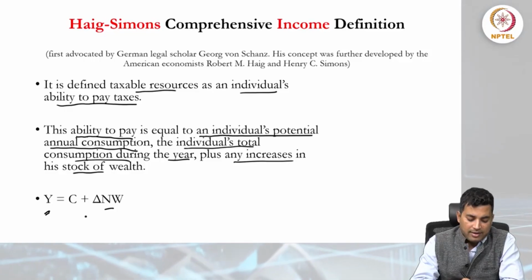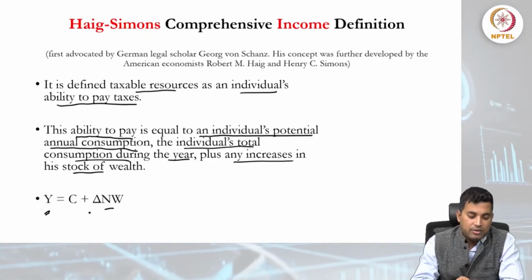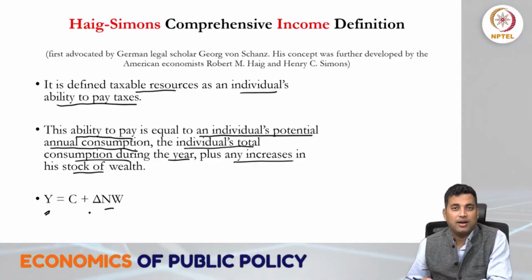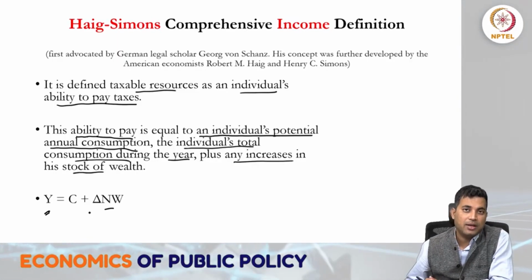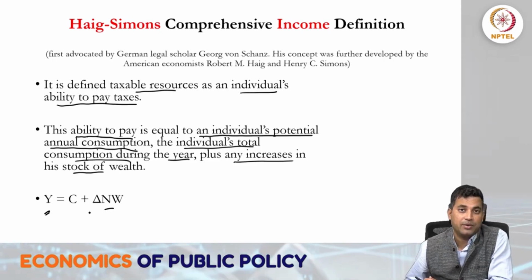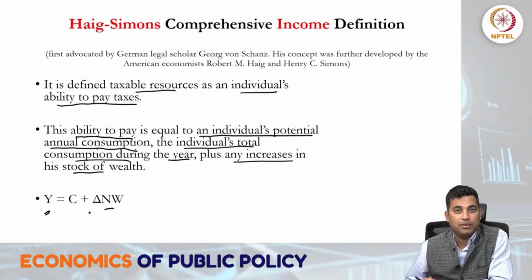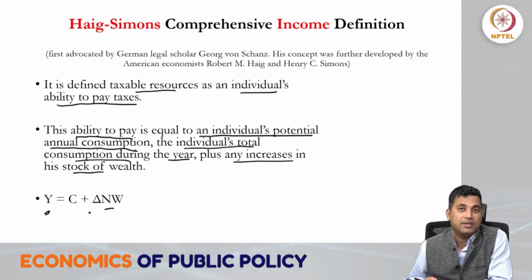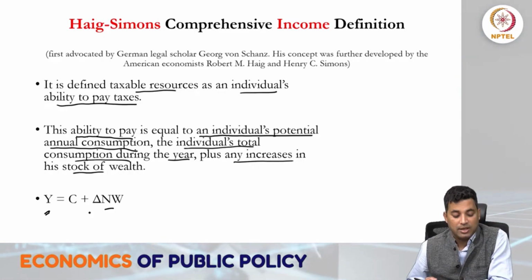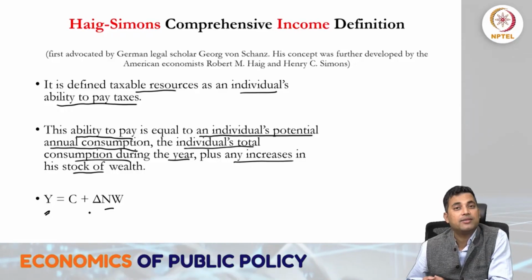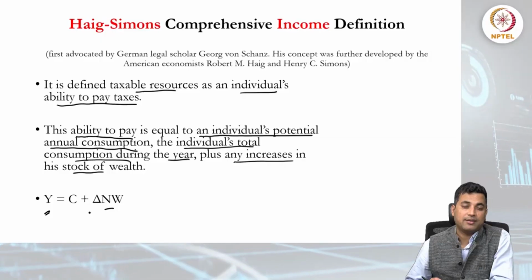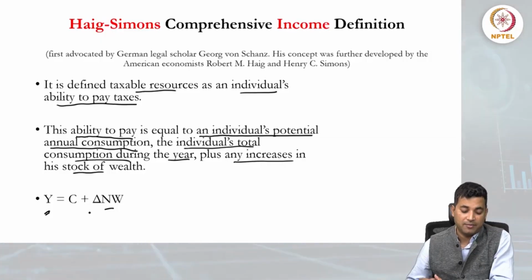That is how total income will be calculated, and based on which total taxation will be calculated, whether we follow regressive, progressive or proportional taxation, right? So this is how we sum up the discussion on taxation and income together.